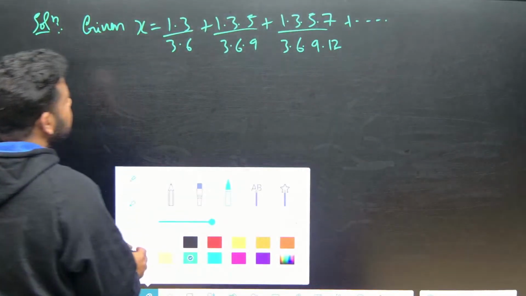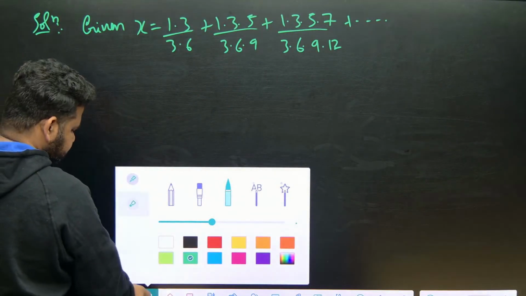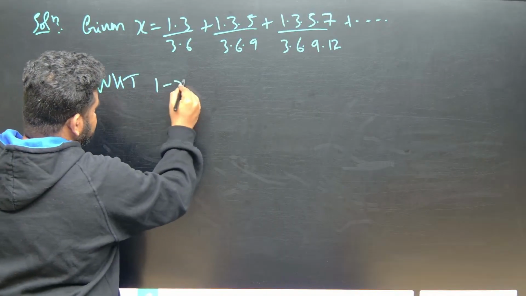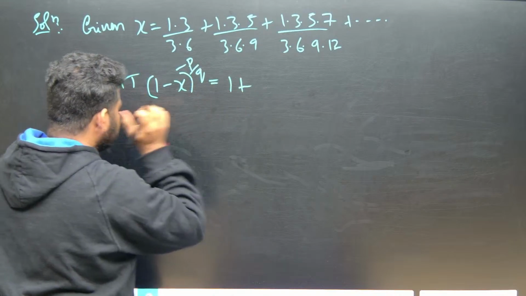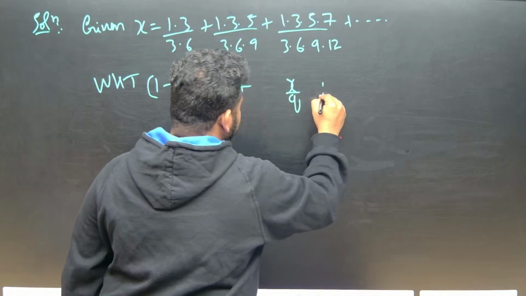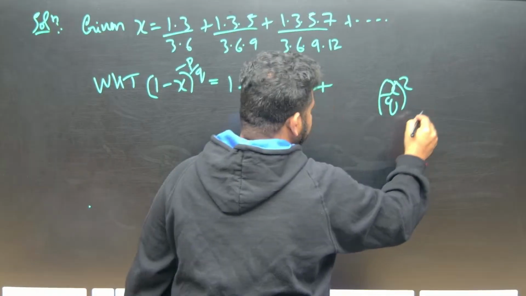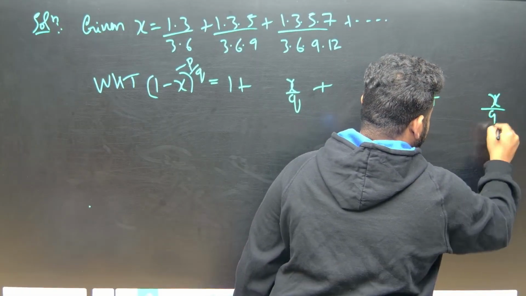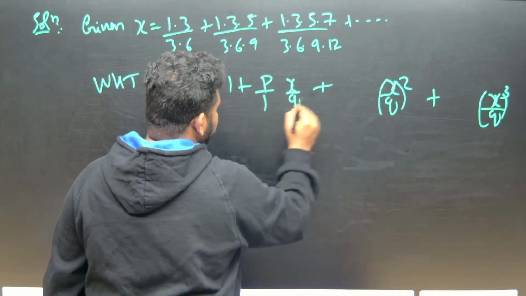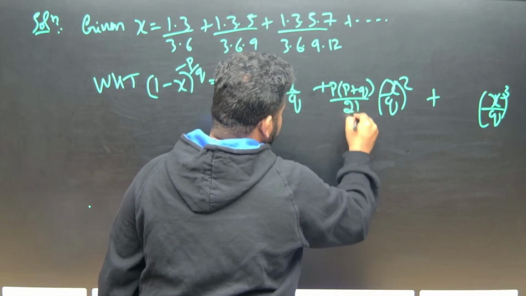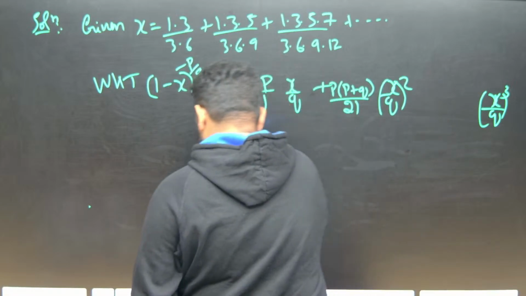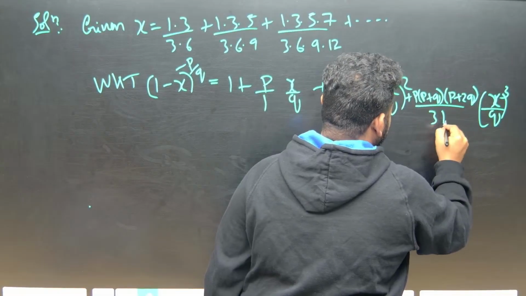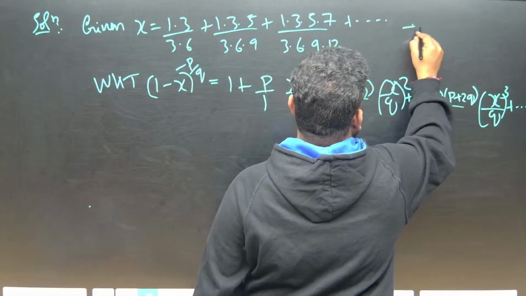Now let us take this. This is given. We know the formula: 1 minus x to the power of minus p by q is equal to 1 plus p by 1 factorial into x by q, plus p into p plus q by 2 factorial into x by q whole square, plus p into p plus q into p plus 2q by 3 factorial into x by q whole cube, up to infinity. Let this be equation 1, and let this be equation 2.